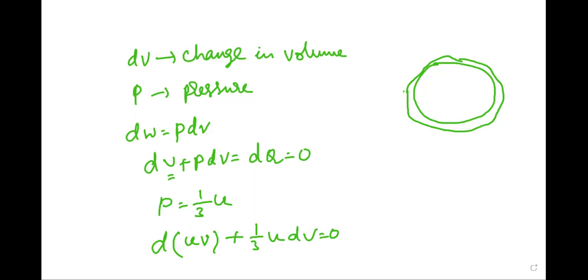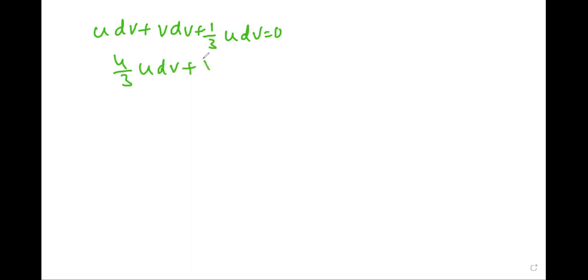From this last equation, u dV plus V du plus 1 by 3 u dV is equal to 0. So V du plus u dV plus 1 by 3 u dV, that is 4 by 3 u dV plus V du, is equal to 0.